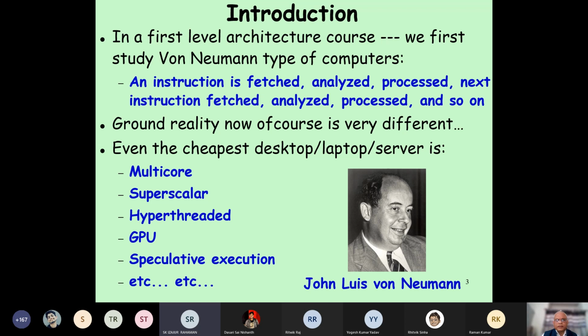Yes, sir. The instructions and data are stored in the memory, which are then brought to the processor for execution, and after executing, the output is stored back into the memory. And in this type of architecture, we have the program memory and data memory as a single entity. They are not separate. Okay. I think that's the right answer.